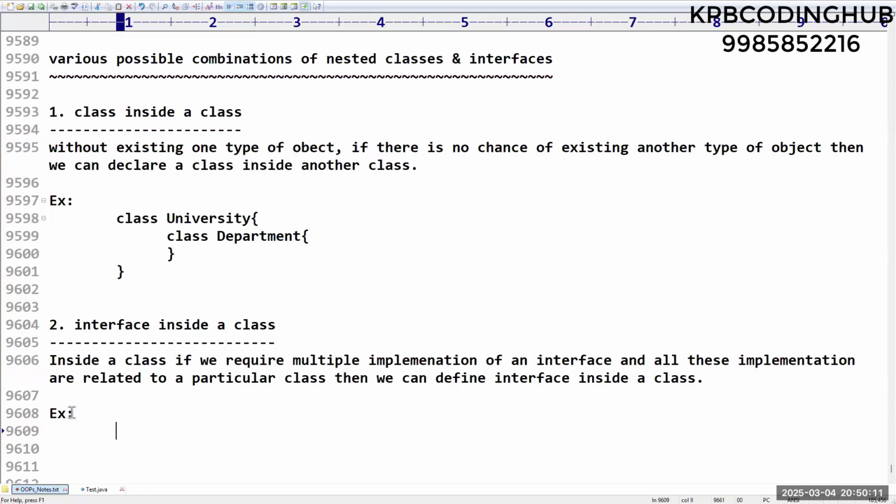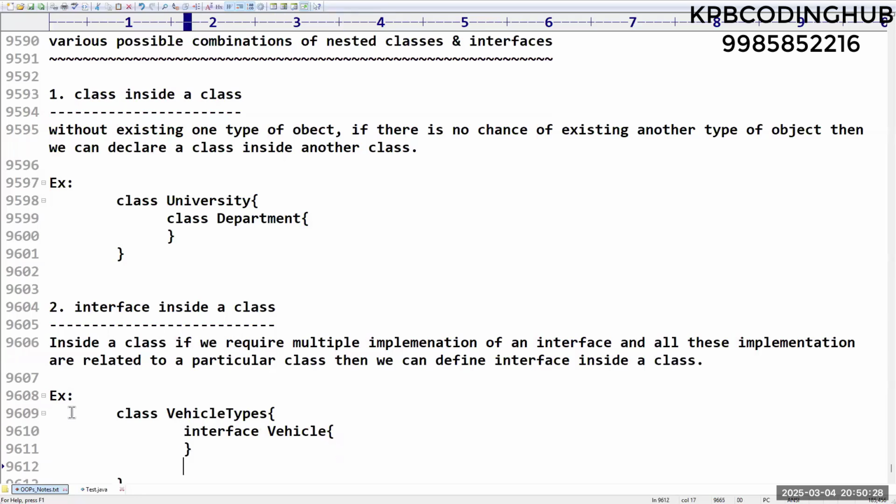If you want an example, I'm taking a class for vehicle types. Inside that, I'm going to define an interface called Vehicle, and there are some methods. Now class Bus is there, which implements that Vehicle.